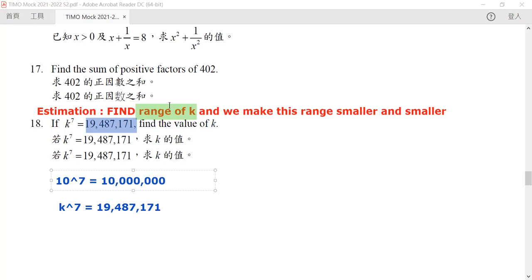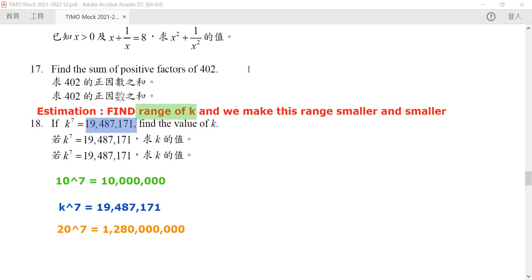The other number is 20 to the power 7. What is this? It is equal to 2 to the power 7, which is 128, multiplied by the whole thing, so it will be 128 followed by seven 0s. Of course, k to the power 7 is again smaller than this.